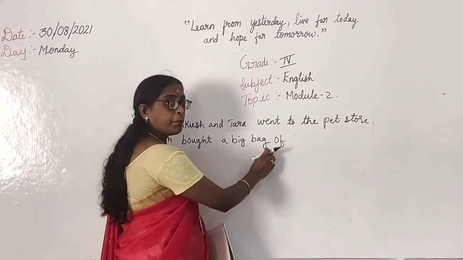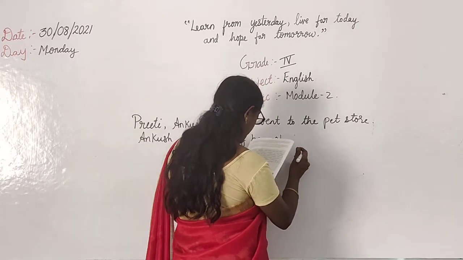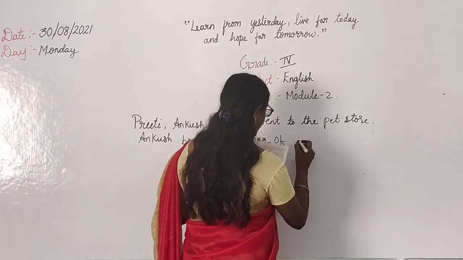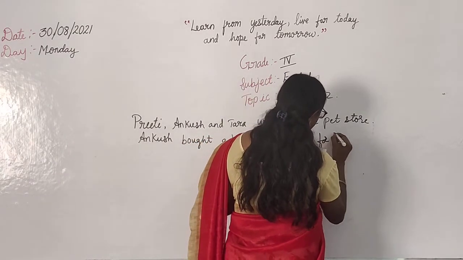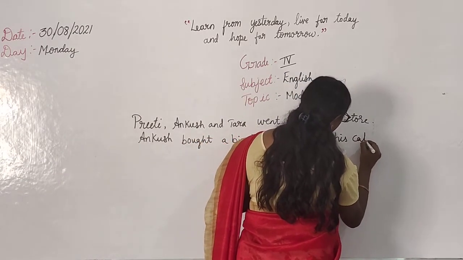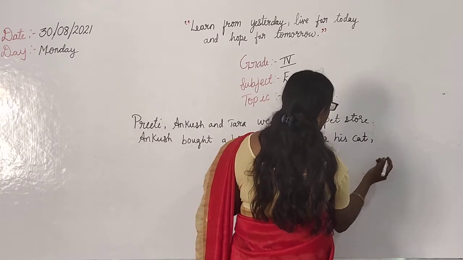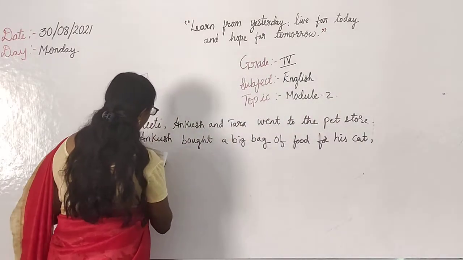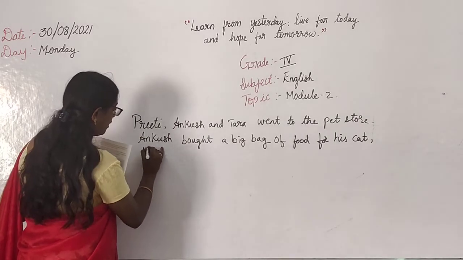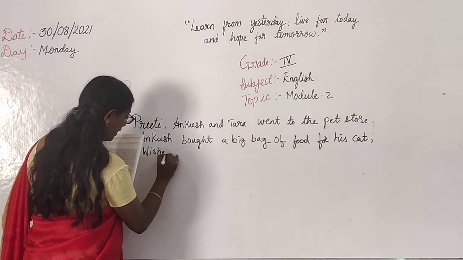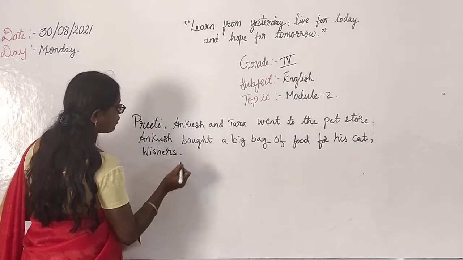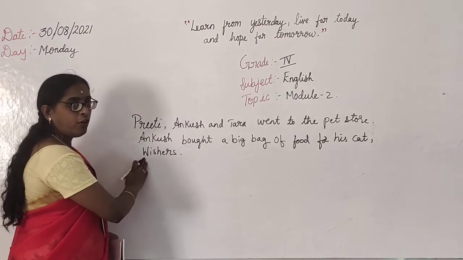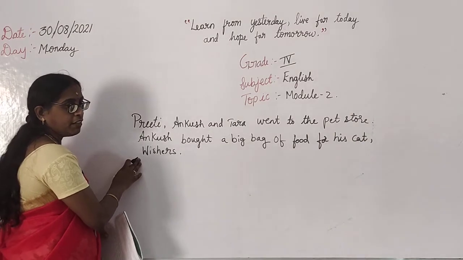Yes, children, big bag. Yes, write down big bag of food for his cat. Okay, then here a comma should come. Then we are mentioning the thing here. Whiskers. It is the thing that is eating, right? Whiskers. Okay, then full stop. Whiskers is a proper noun, so you should give a capital letter at the start.